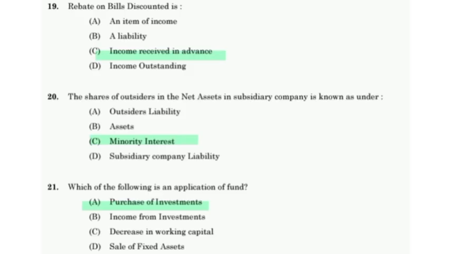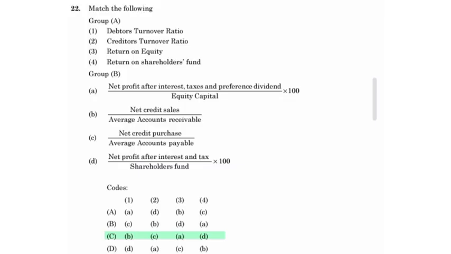Which of the following is an application of fund? Purchase of investments. Match the following. Debtors turnover ratio: net credit sales divided by average accounts receivable. Creditors turnover ratio: net credit purchase divided by average accounts payable. Return on equity: net profit after interest, taxes and preferred dividend divided by equity capital into 100. Return on shareholders fund equals net profit after interest and tax divided by shareholders fund into 100.